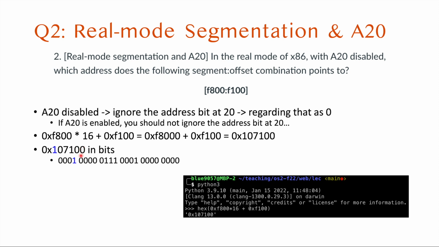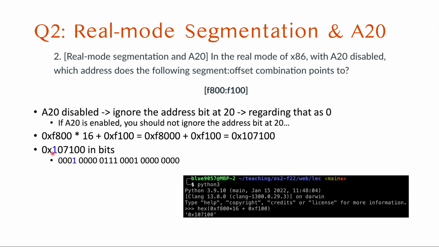So we translate 0 to four zeros, 0 to four zeros, 1 as 0001, 7 as 0111, 0 as 0000, and then this 1 as 0001. In computers, all the indices start from 0. So 4 bits, 4 bits, 4 bits, 4 bits, 4 bits: these are 20 bits, but numbered from 0 to 19. So the address bit at 20 is this one.